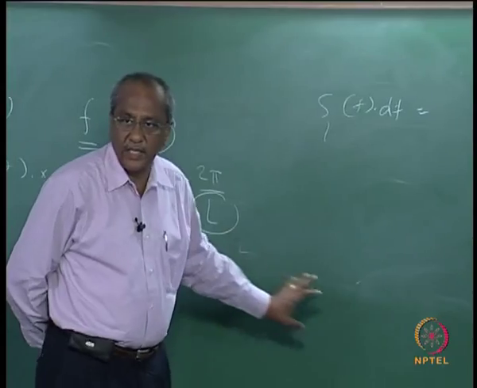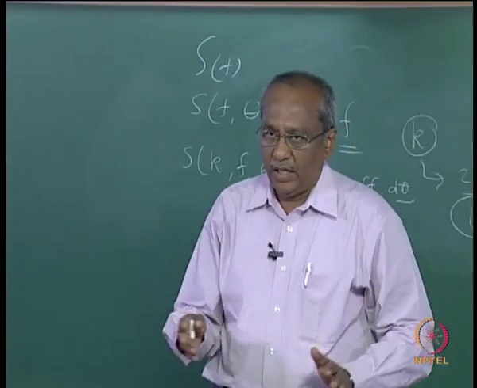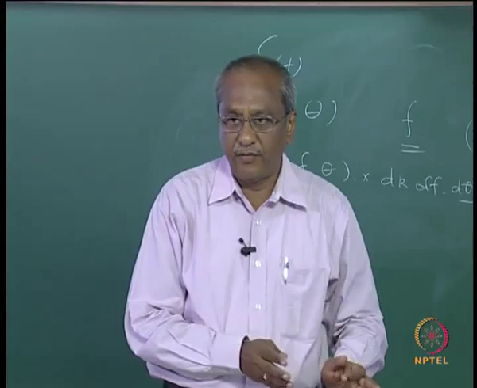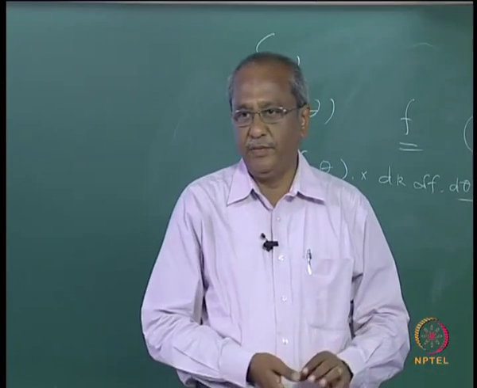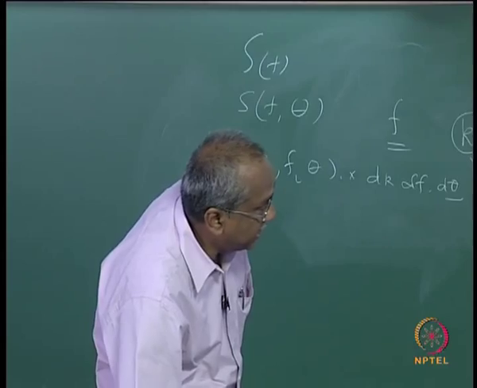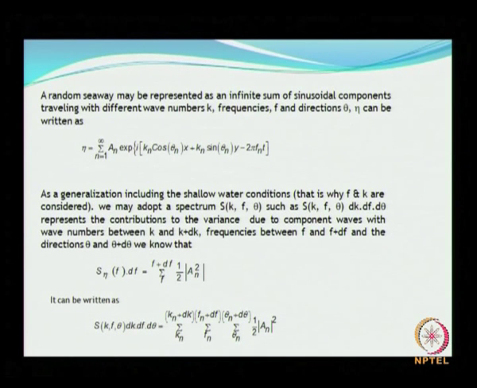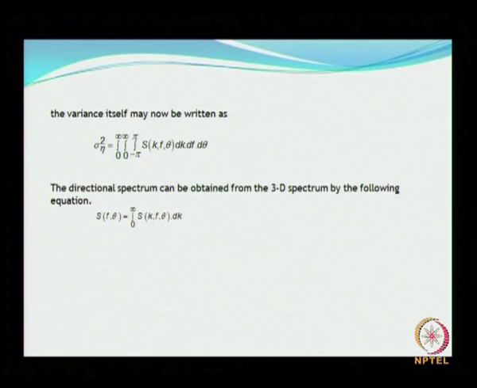We can bring in other constituents like frequency, direction as well as the wave number, and the whole thing can be represented as shown here. Hence the variance itself can now be written as the integration of your wave number spectra. Now the directional spectrum can be obtained from the 3-dimensional spectrum by the following equation.